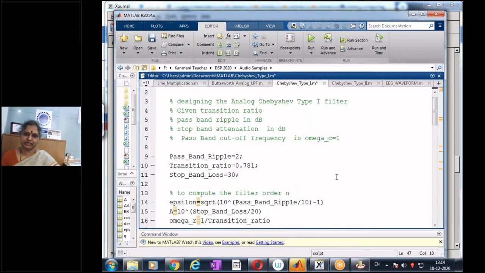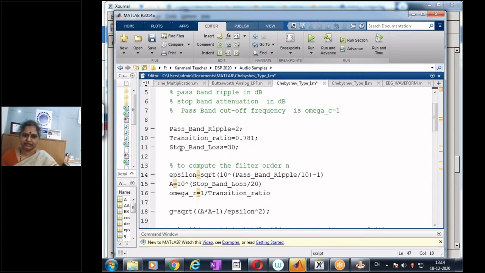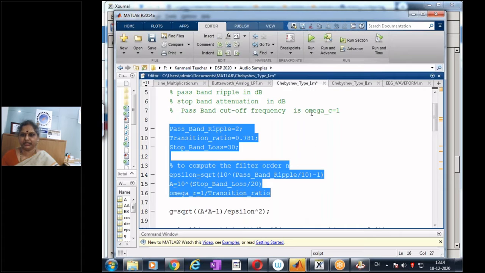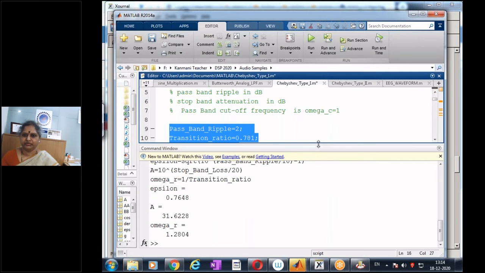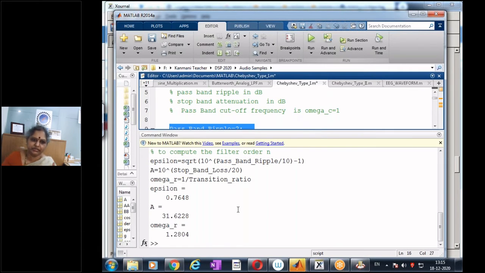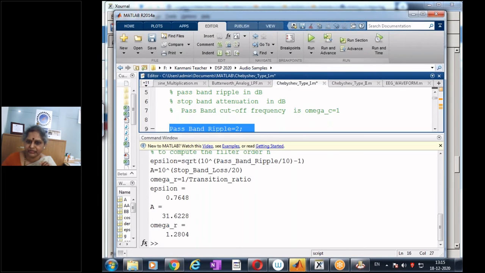So first, as a first step, we will just see what are these values. So let me first run this part of the command. So for the given value, when I have my passband ripple as 2 dB, I'm getting my epsilon as 0.764. For a stop band loss of 30 dB, that is our design specification, I'm getting A as 31.6, and the transition ratio was given as 0.78, and for that I get my omega r as 1.28.